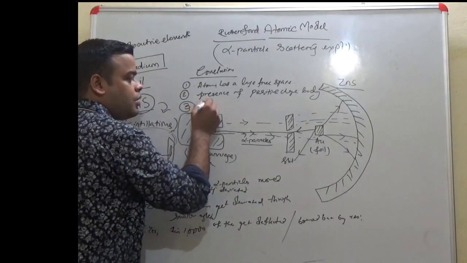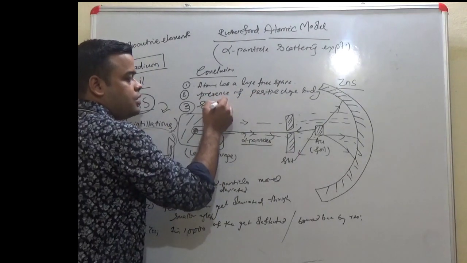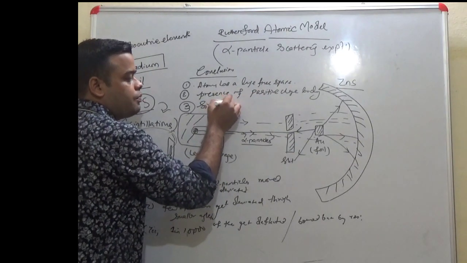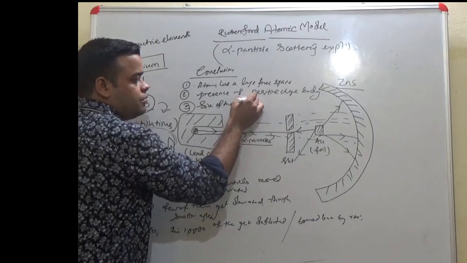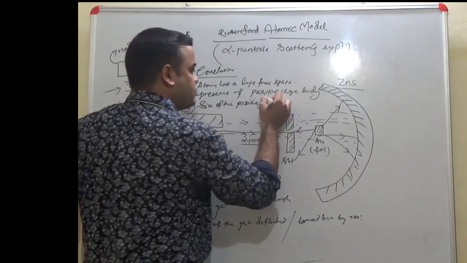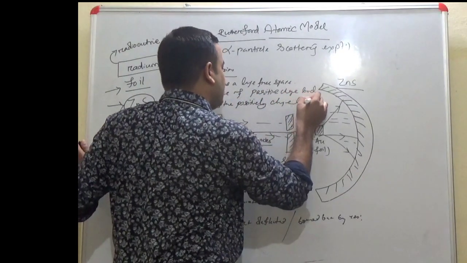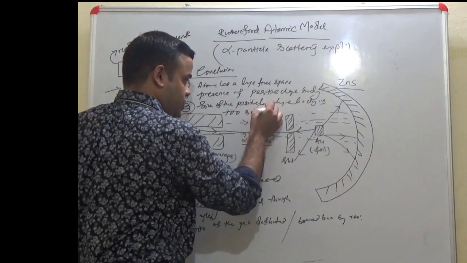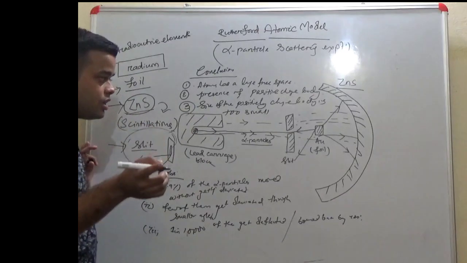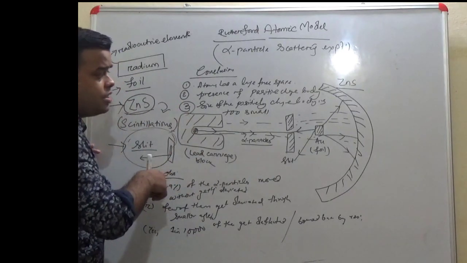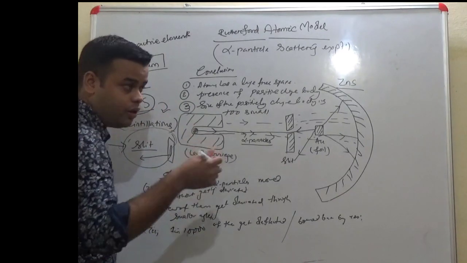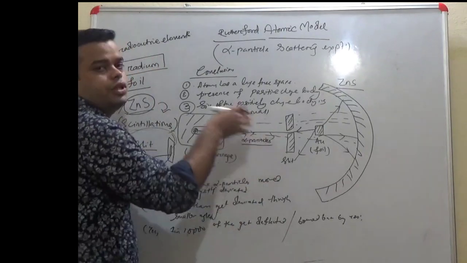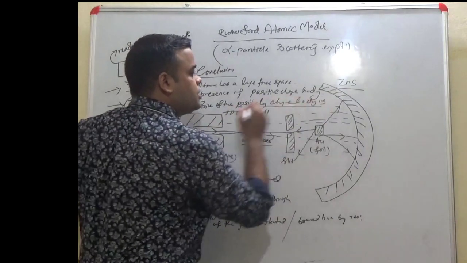The size of the positively charged body is too small, and hence the alpha particles get deviated only when they come close to this positively charged body.